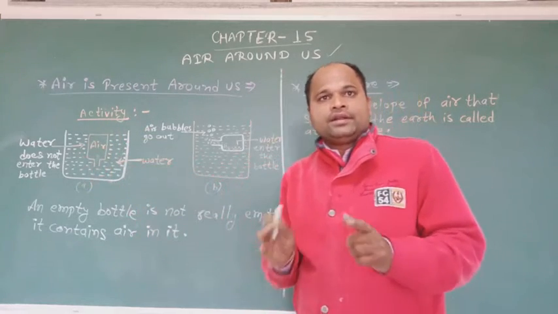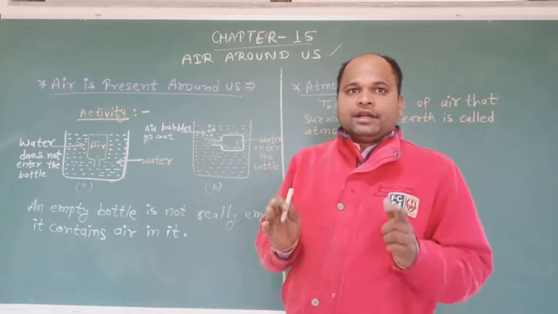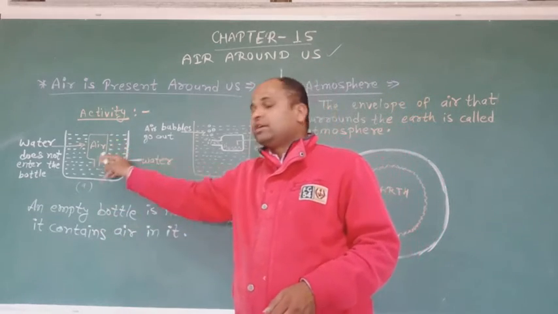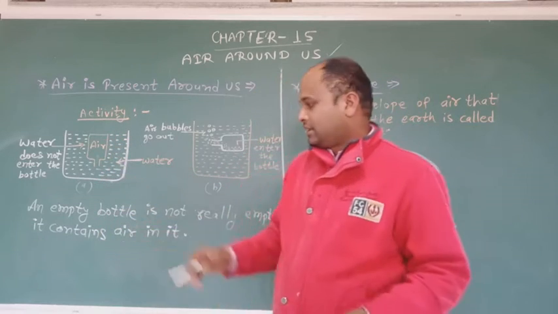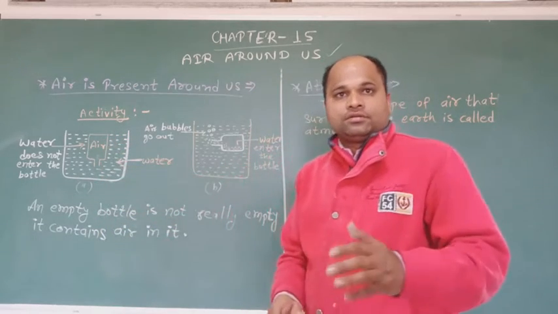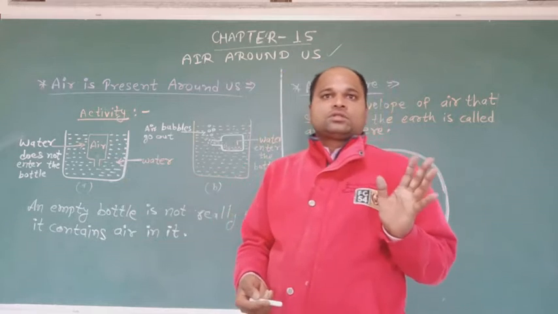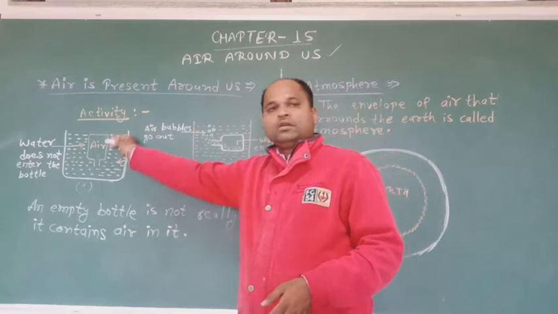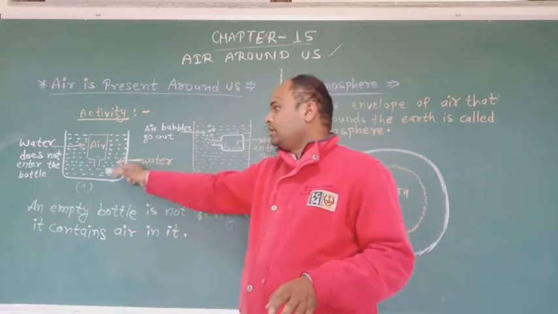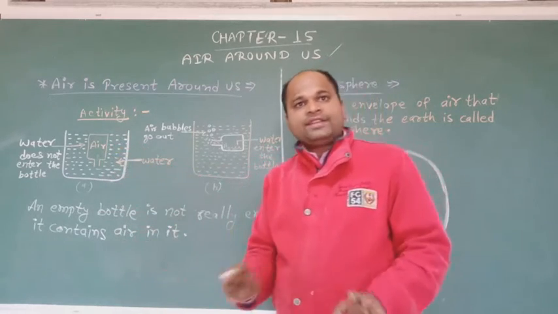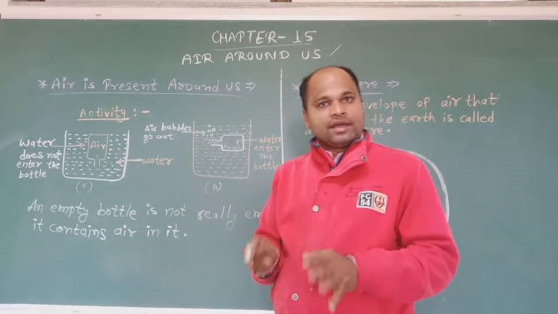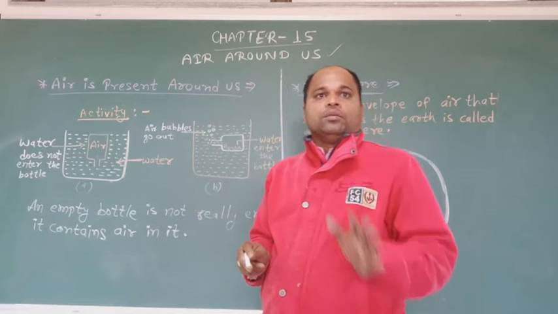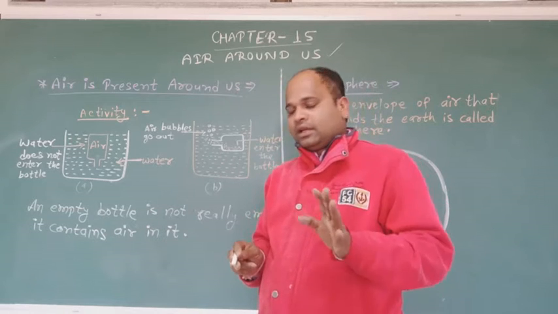We will find that water does not enter into the inverted glass bottle, because the bottle is filled with air. All the space in the bottle is occupied by air. The air present in the empty glass bottle prevents the water from entering it.